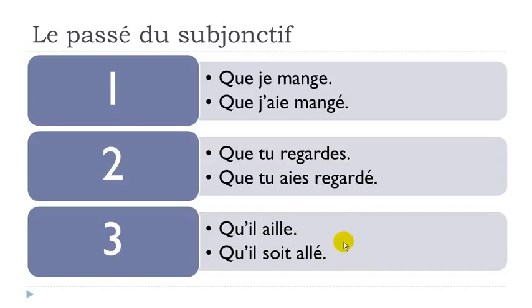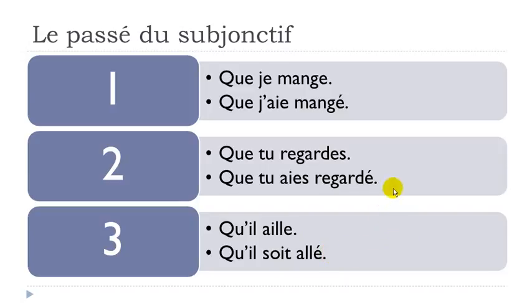So if you have a look at it, first, what can you spot? You can spot that first here and here, you've got avoir, the subjonctif présent form. And then after that, you've got this participe passé here and here. And here, we've got être. And after that, we've got the participe passé form.